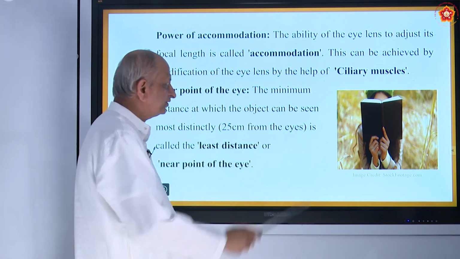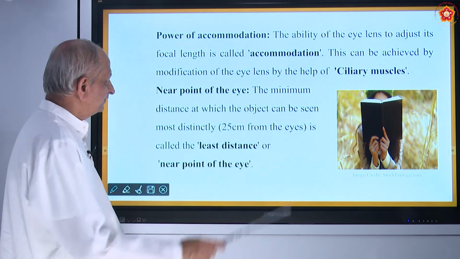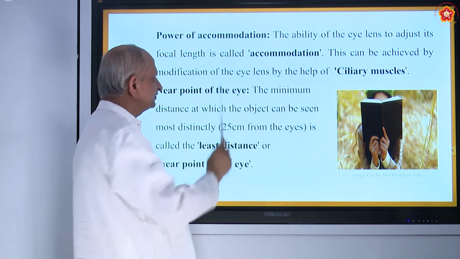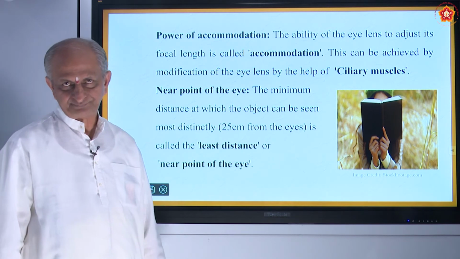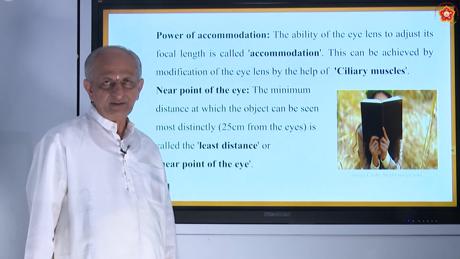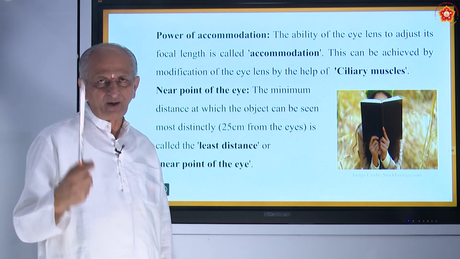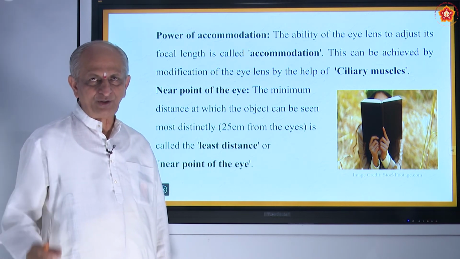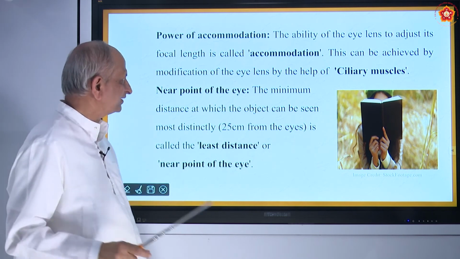Similarly, our eye has some capacity. The ability of the eye lens to adjust its focal length is called accommodation. Suppose you want to see small objects, you have to adjust the focal length. And if you want to see big objects, again you have to adjust.